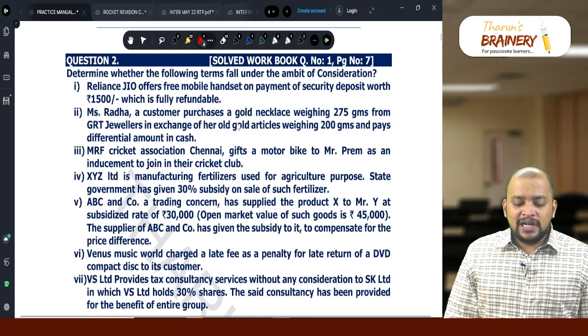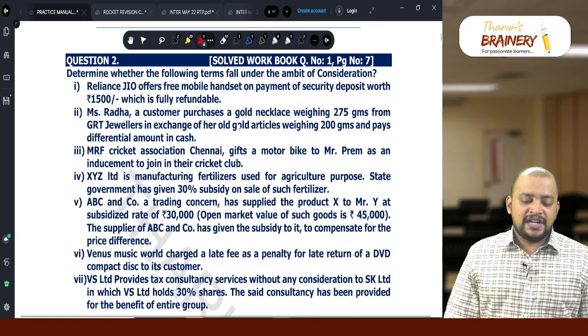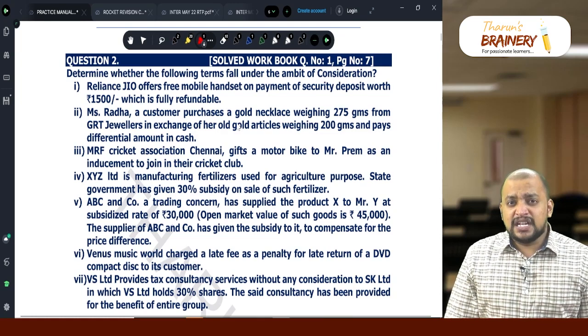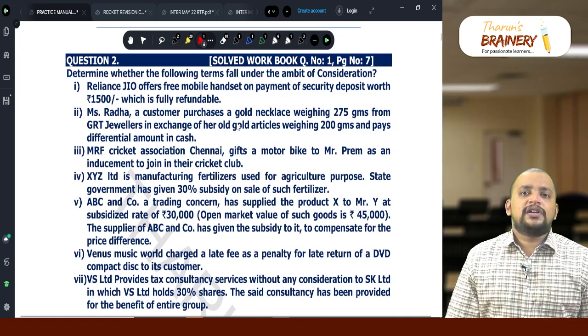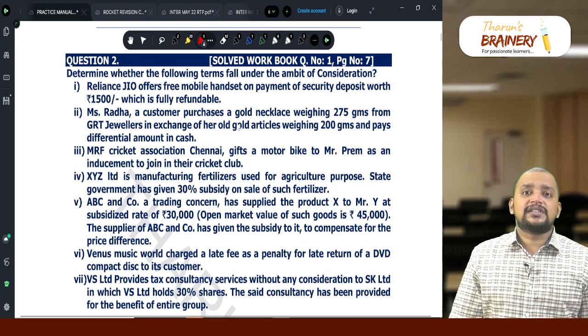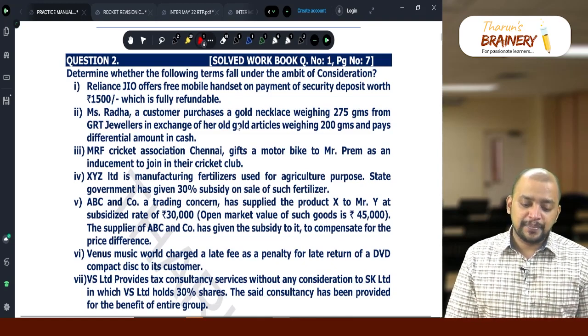Venus Music World charged a late fee as penalty for late return of a DVD compact disc to its customer. So the late fee or interest or penalty for delay in receipt of consideration, or consideration for tolerating an act, that will also be treated as consideration.